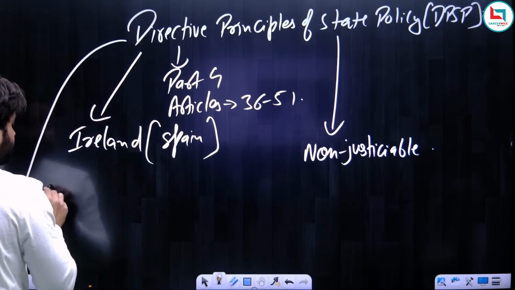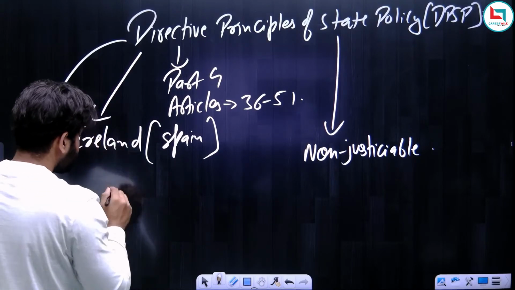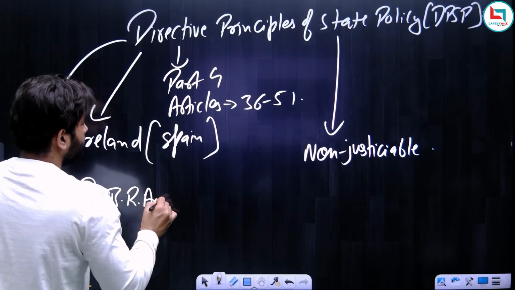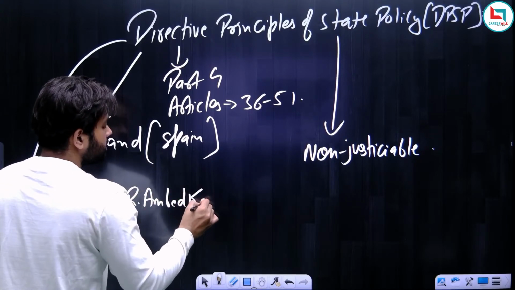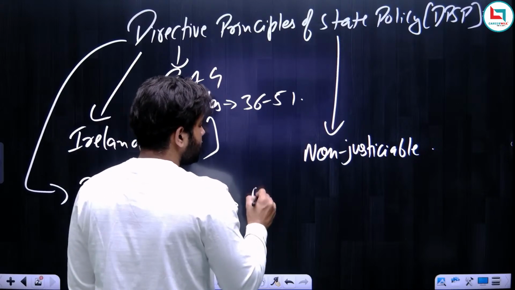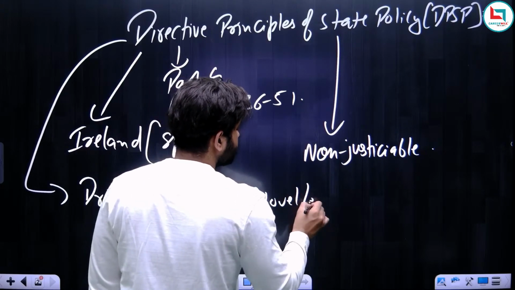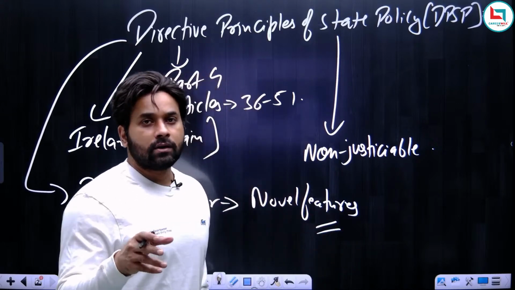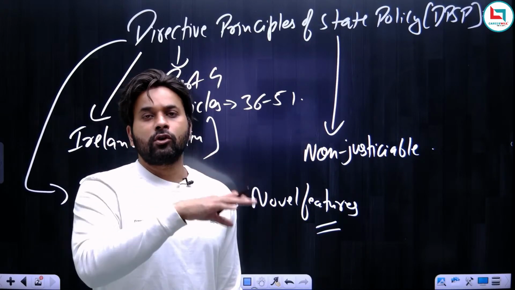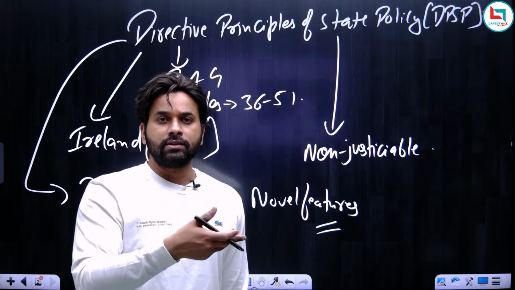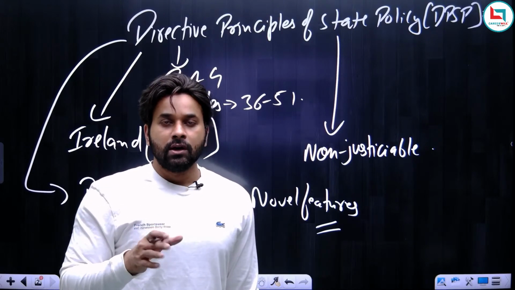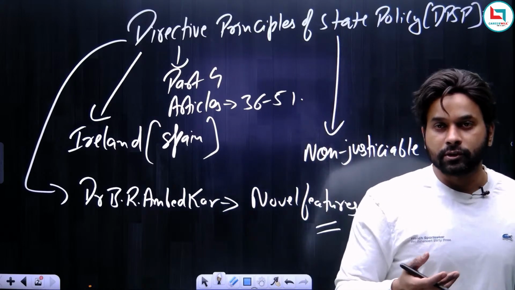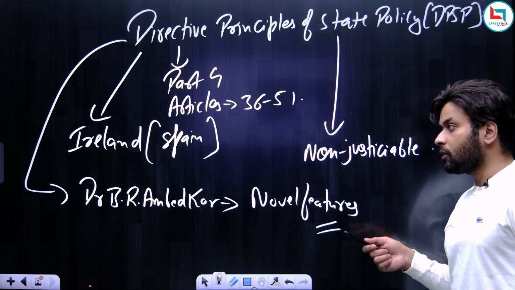Now the next important thing is that Dr. B.R. Ambedkar said something really important about DPSP. According to Ambedkar, DPSP is the novel feature of the Constitution. Again, this thing is important. According to Ambedkar, which part of the Constitution can be considered a novel feature? For Ambedkar, DPSP is the novel feature of the Constitution.